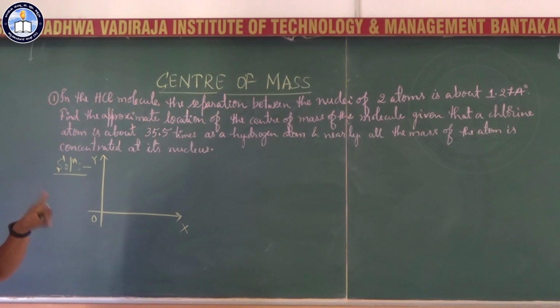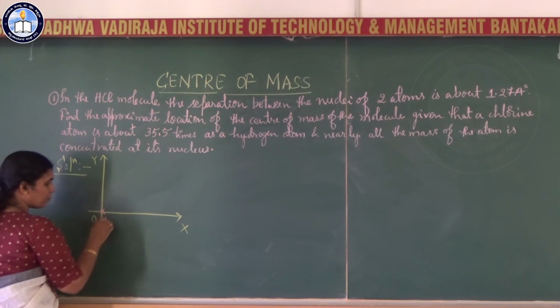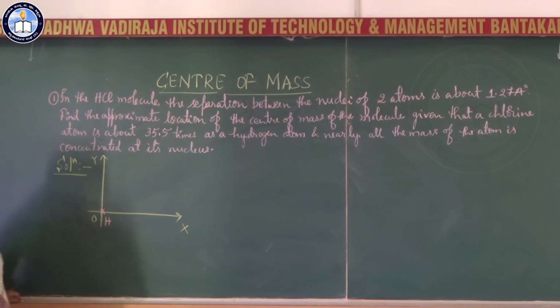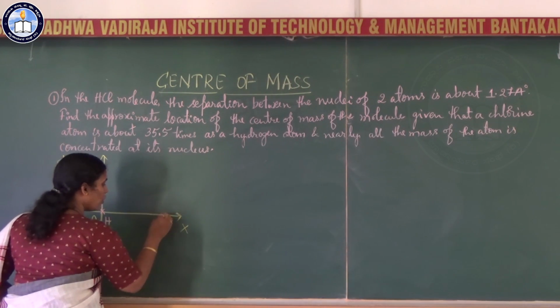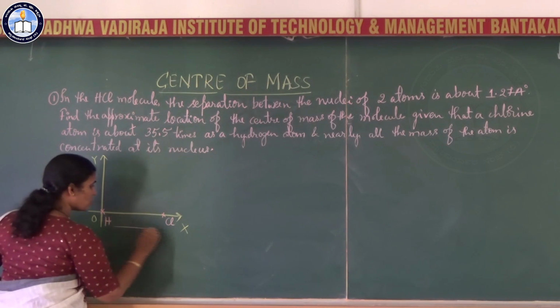We should have x1 and x2, but the only distance given is the distance between hydrogen and chlorine, that is 1.27 angstrom. So what we do is fix the hydrogen atom at the origin of the coordinate system, and the chlorine atom is kept at a distance of